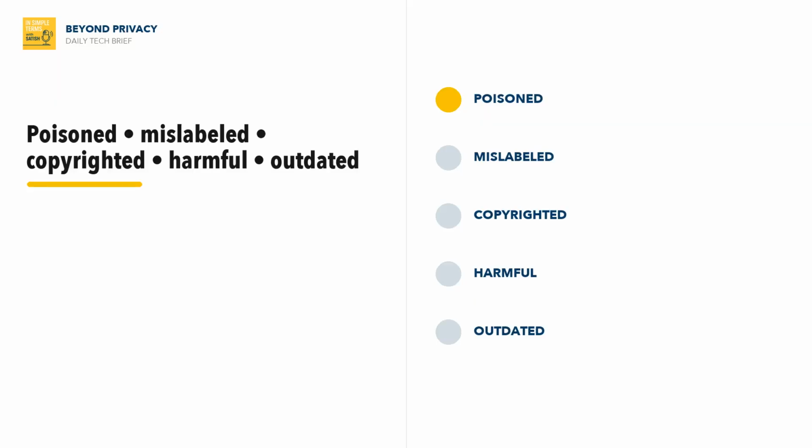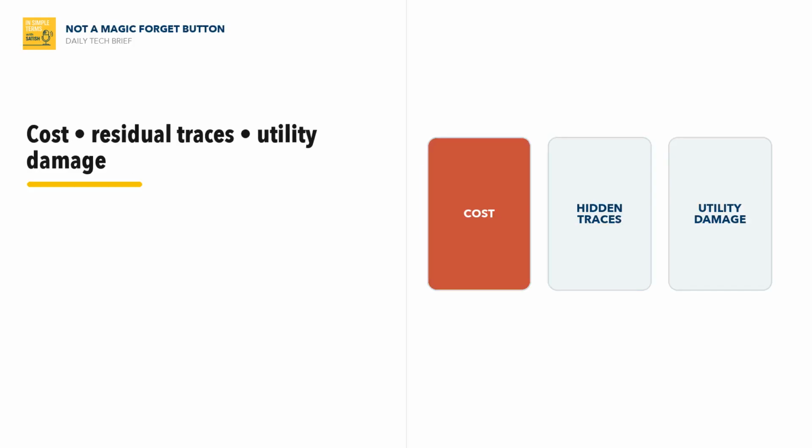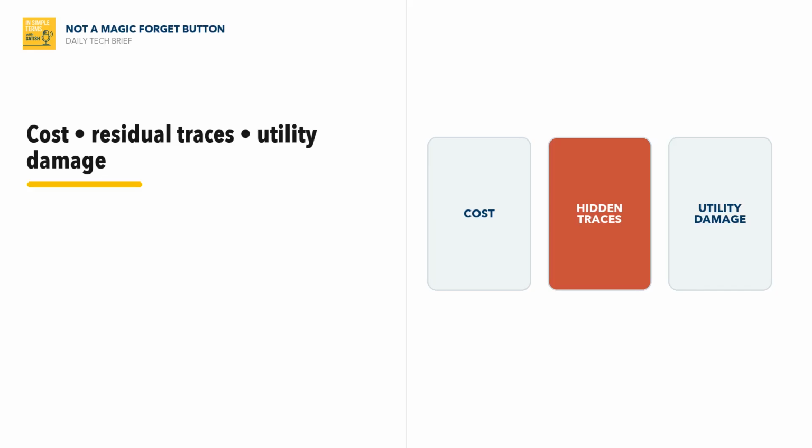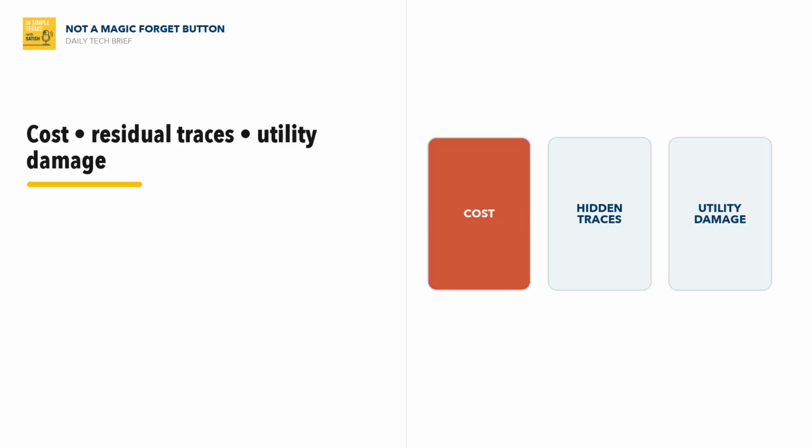Unlearning can also address poisoned, incorrectly labeled, copyrighted, harmful, or outdated data. Privacy protections, such as the right to erasure, add urgency. But removing a database record and removing its model influence are not automatically identical. Machine unlearning is not a magical forget button. Some methods are expensive. Some may leave hidden traces. Others may damage useful knowledge. Verification remains an active research problem.